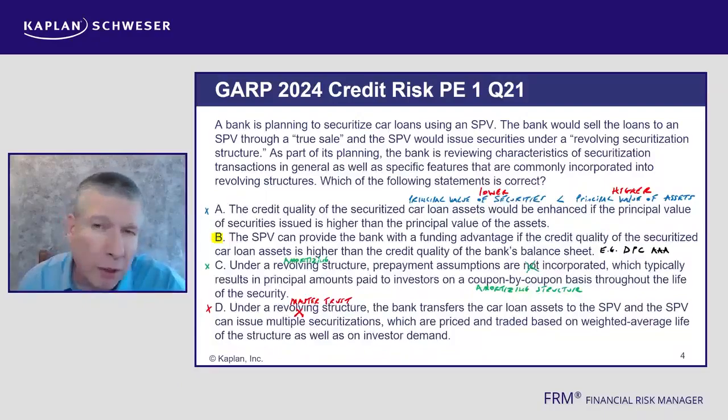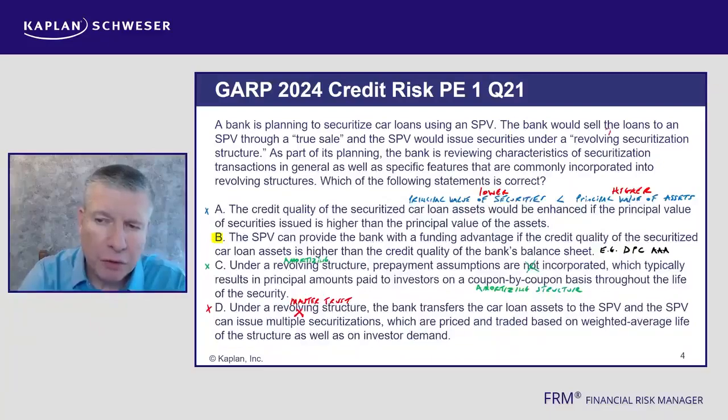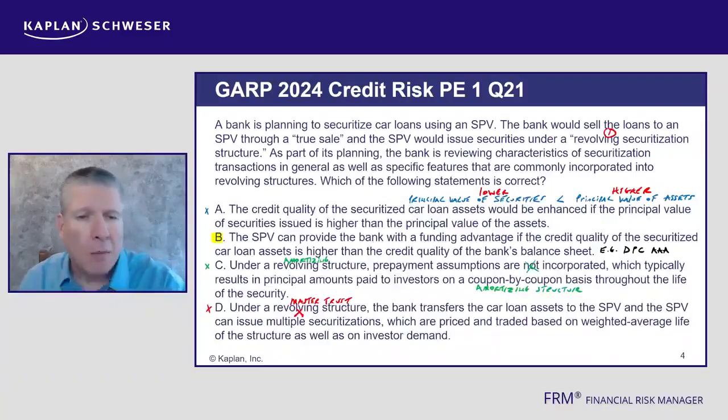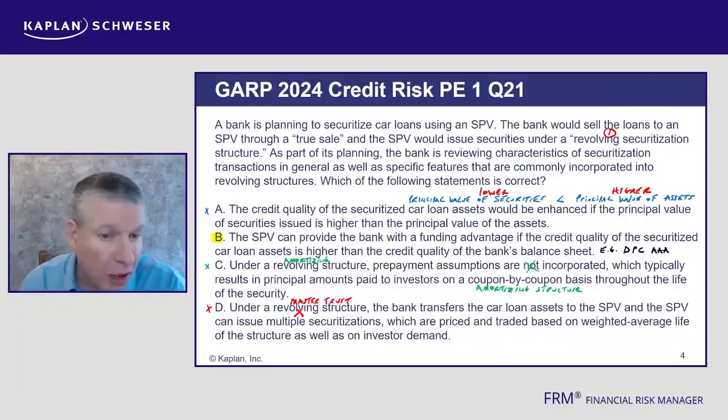Now, we've got three approaches we're going to have a look at here. The first one, they talk about using the approach of a revolving securitization structure. Part of its planning, reviewing the characteristics of securitization transactions in general, and looking at particular features commonly incorporated as well. So guys, before we look at the answer choices, let's just check out securitizations and the content first.